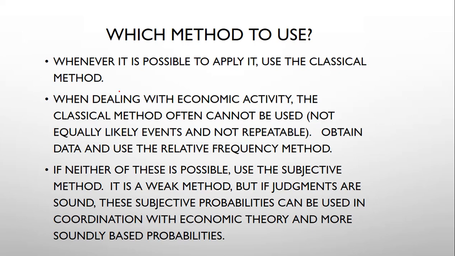Now which method can we select, that is important. See, whenever it is possible to apply it, use the classical method. This is one point. When dealing with economic activity, the classical method often cannot be used. Obtain data and use the relative frequency method, which means the statistical method. If neither of these is possible, use the subjective method. It is a weak method, but if your judgments are sound, these subjective probabilities can be based in coordination with economic theory and more soundly based probabilities.